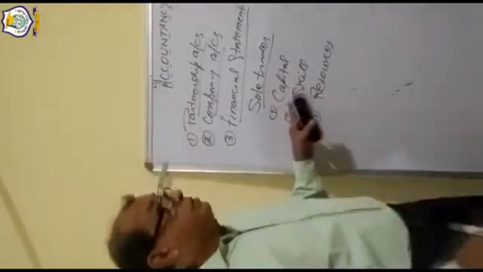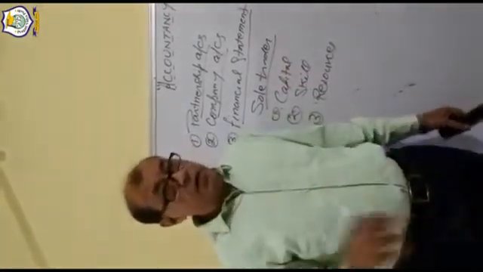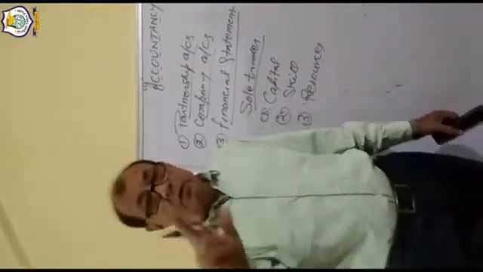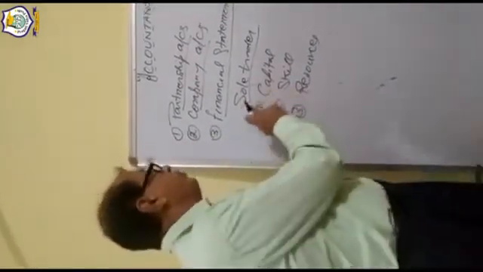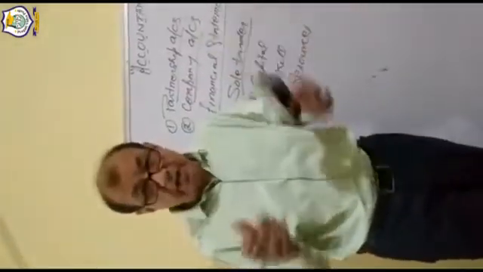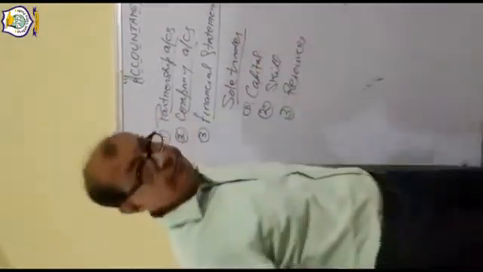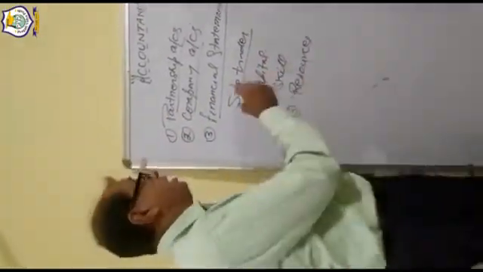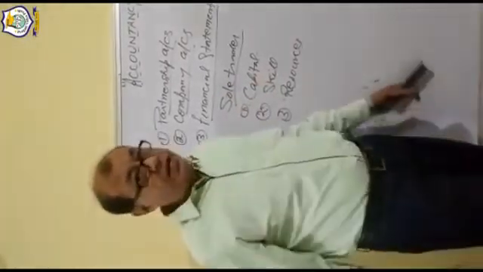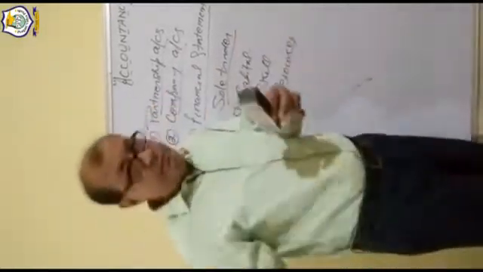So coming from sole trader to partnership is very useful for the capital, because all the partners come and bring the capital for the business. To stop the financial problem, we need capital, so partnership.